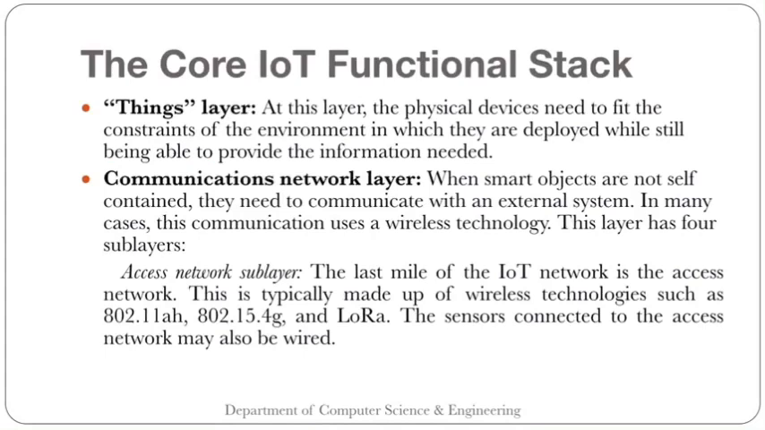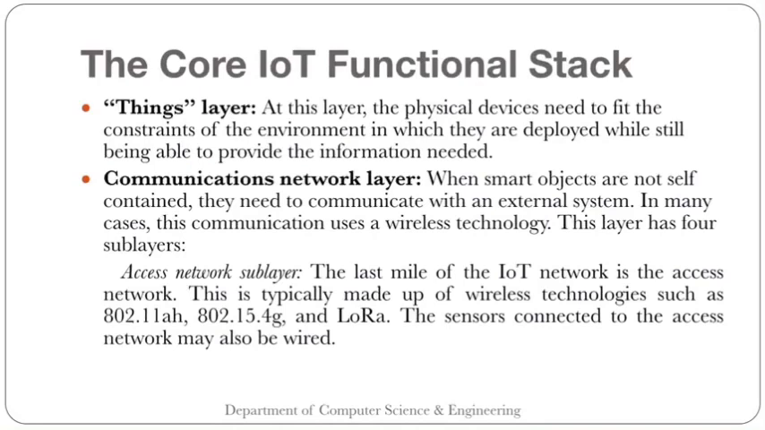Then we have the communication network layer. When smart objects are not self-contained, they need to communicate with an external system. In many cases, this communication uses a wireless technology. This layer has 4 sublayers. So this particular network layer is again divided into 4 sublayers. The first one is the access network sublayer.